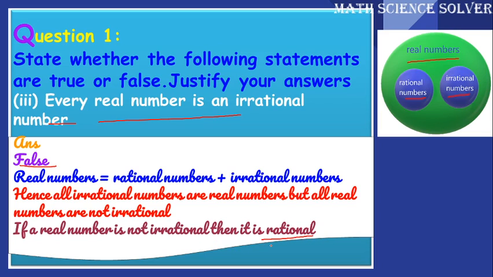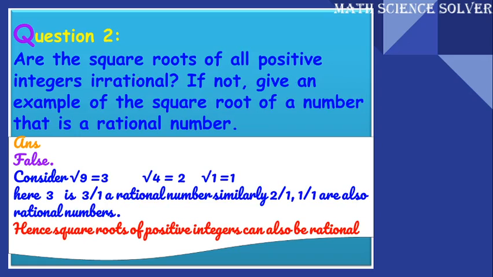Are the square roots of all positive integers irrational? If not, give an example of the square root of a number that is a rational number. Here, they have told that square roots of all positive integers are irrational. Is every square root of a positive integer a number that cannot be represented as a fraction? Or is there any number which you can represent as a fraction? This statement is false.